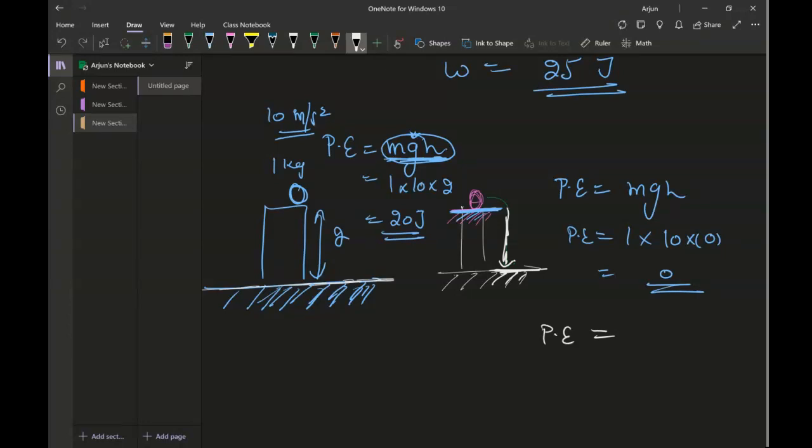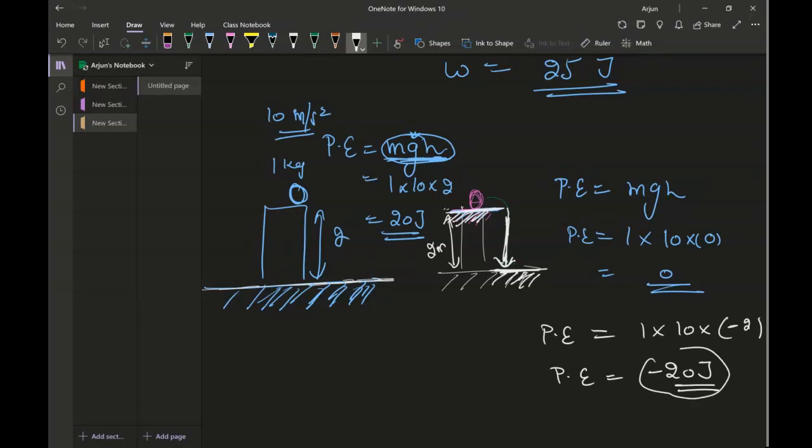The potential energy at the ground, if I take the top as the reference point, moving down to the ground will be how much? 1 times 10 times the height, which is -2, assuming the height is 2 meters. The ball is moving in the downward direction, so the potential energy value will be -20 joules in that scenario.